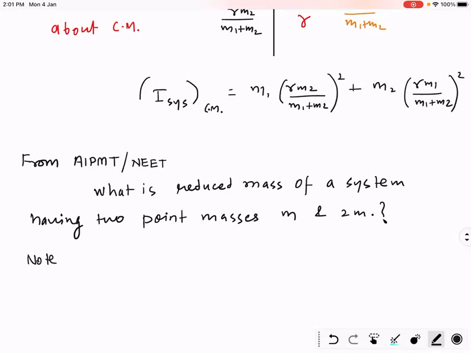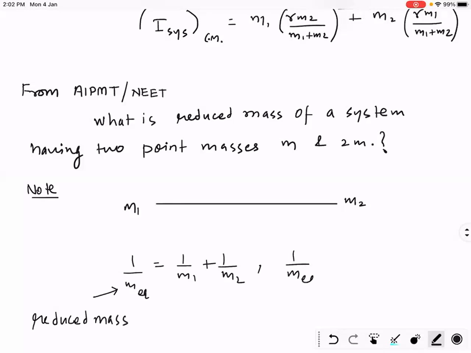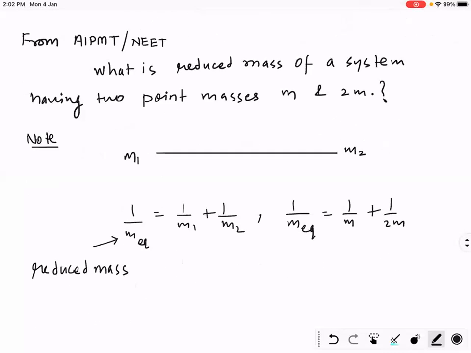Always remember, if you have two point masses m1 and m2, you can find the reduced mass by this formula: 1 upon m equivalent is equal to 1 upon m1 plus 1 upon m2. This gives you the reduced mass. New concept. So 1 upon m equivalent is equal to 1 upon m plus 1 upon 2m.